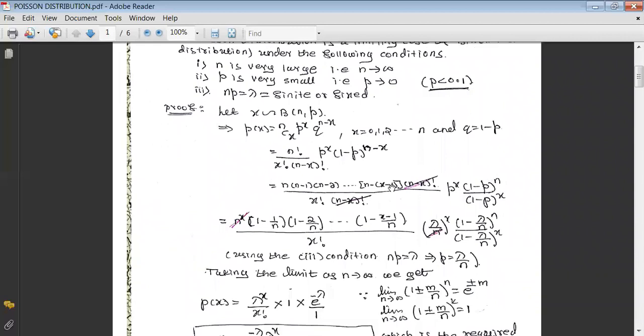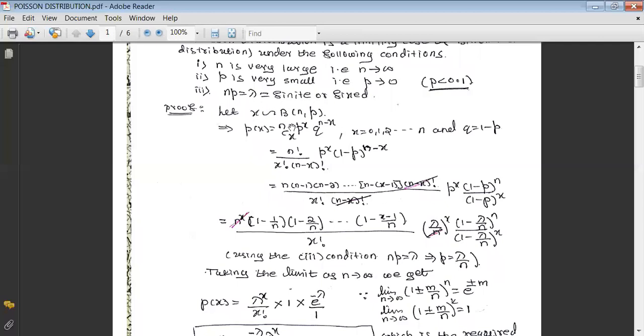So let us prove how the Poisson probability function can be obtained. I'll consider a binomial variable, and let x be a binomial variate with parameters n and p.